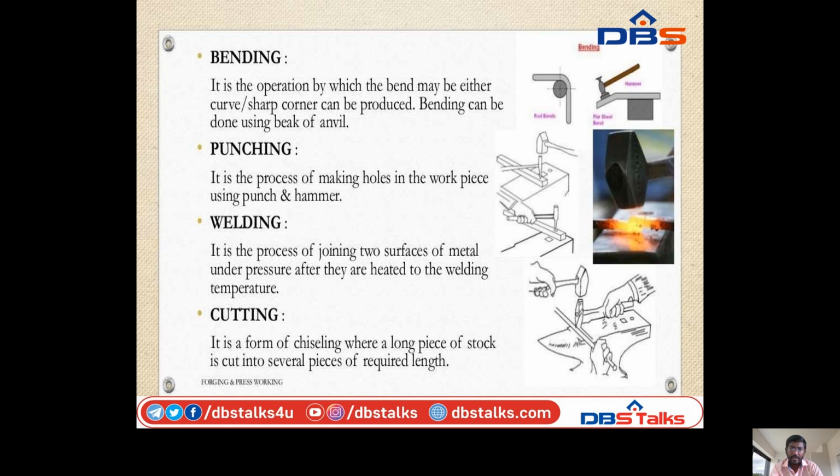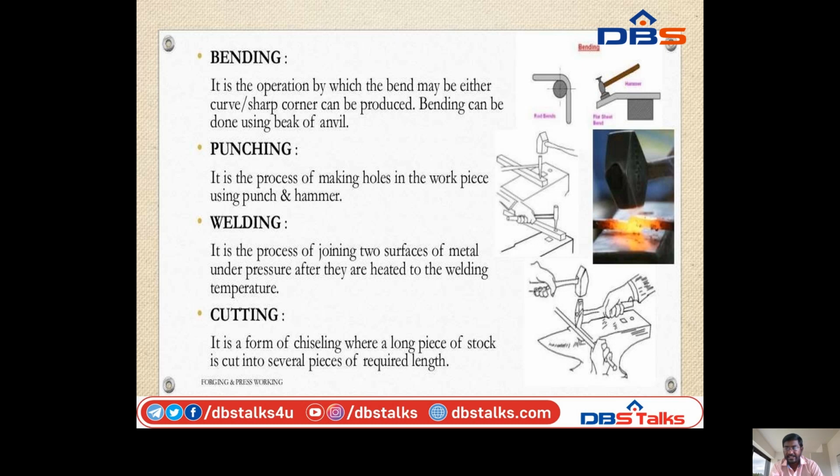Cutting. It is a form of chiseling where a long piece of stock is cut into several pieces of required length. So this is the cutting operation. The raw material will be very long.